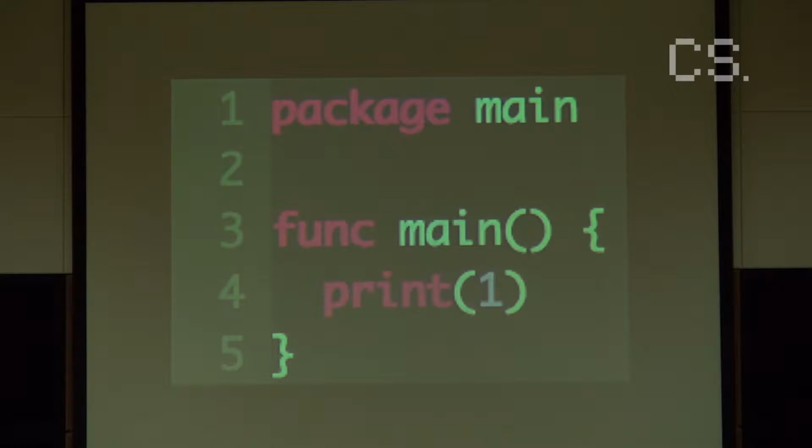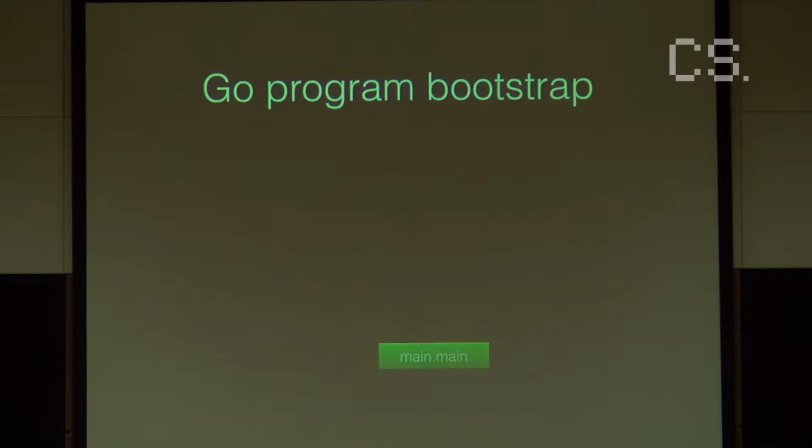So let's look at the very simplest possible Go program. This is a program in the package main, and the function is called main, which is a Go convention for the entry point of the program. All this program does is print the number 1 and then it's done. And before that function can actually get run, there's a bunch of things that need to happen in order to be able to run it.